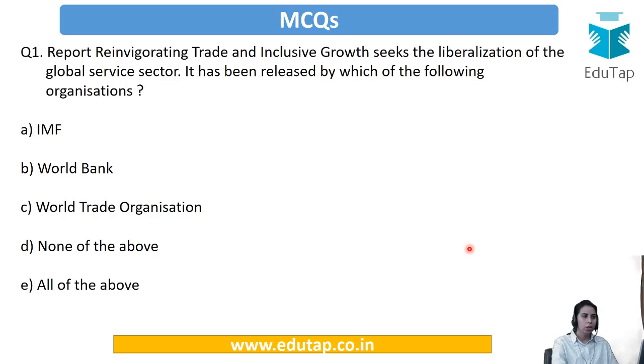Okay. So our first question is, the report Reinvigorating Trade and Inclusive Growth seeks the liberalization of the global service sector. It has been released by which of the following organizations? So your options are here. This report is particularly relevant. Try and solve it. Is it IMF, World Bank, World Trade Organization? None, there is some other organization which has released this report, or do you think all of them? So our answer is all of the above. So all these three organizations have come up with this report.